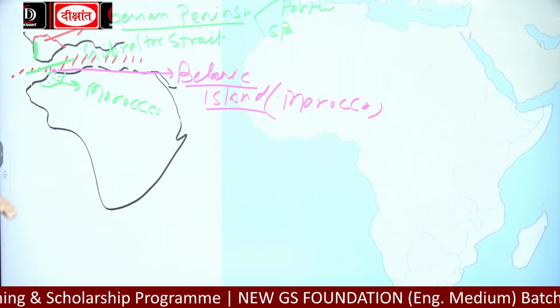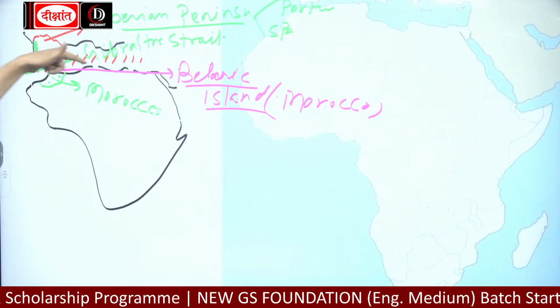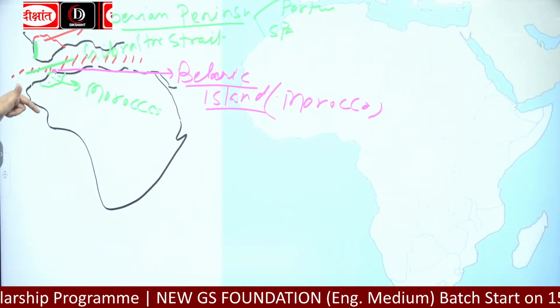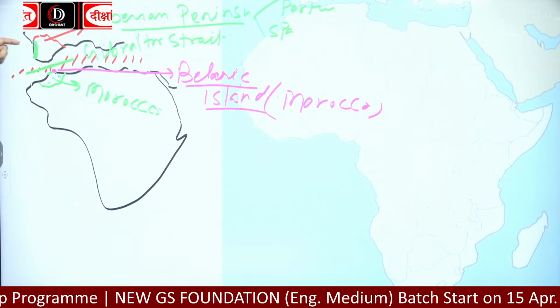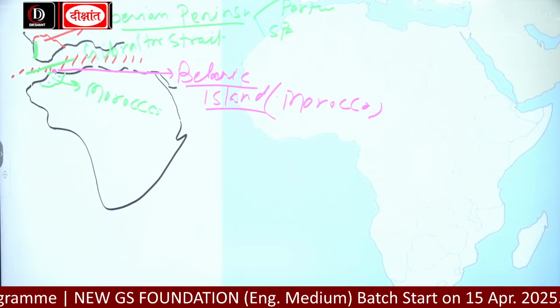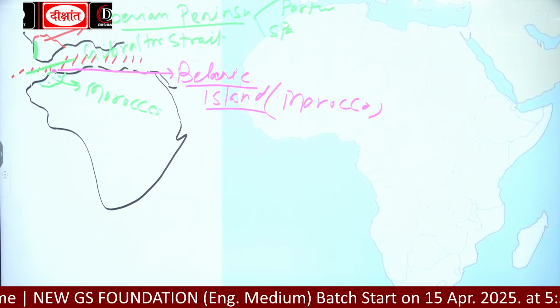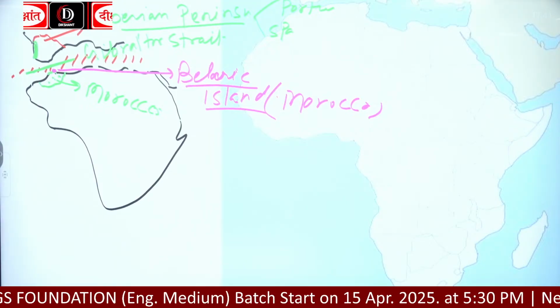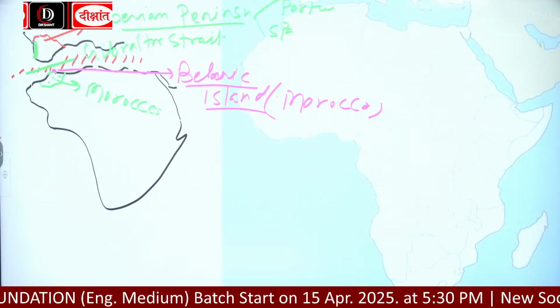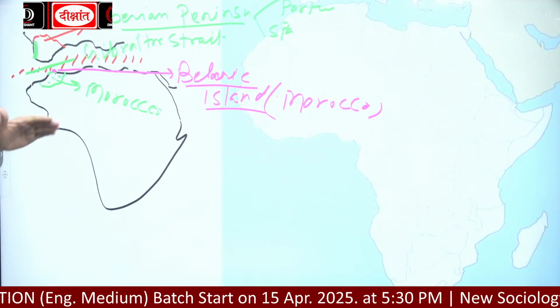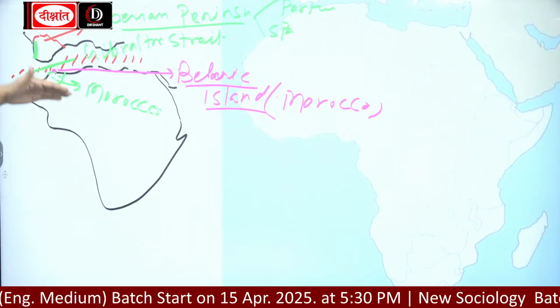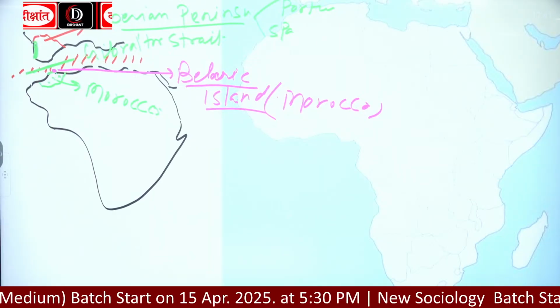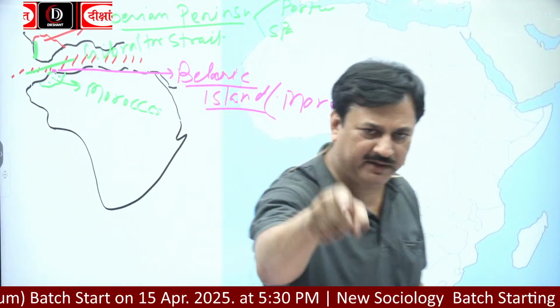Okay, and here is the Strait of Gibraltar. This Gibraltar separates Africa and Europe. So in the northern part, this continent is separated by the Mediterranean Sea, and the Mediterranean Sea is a part of the Atlantic Ocean.